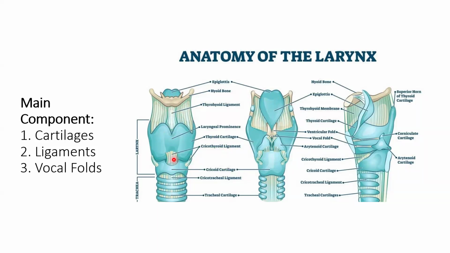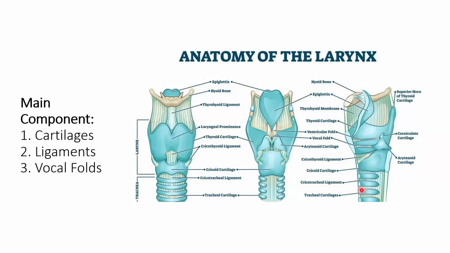This is so important when swallowing. After that, the cricotracheal ligament. Where is it? In here, the cricotracheal ligament connects the larynx and the trachea. These are the important ligaments in the larynx.